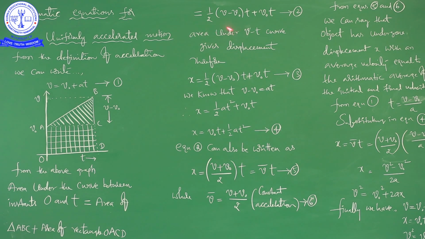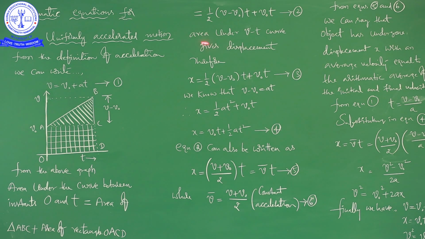Next, area under velocity time curve gives displacement. This we already know from the last class. In the last class I told you 3 important points. One is, the slope of displacement time graph gives velocity. The slope of velocity time graph gives acceleration. The area under velocity time graph or curve gives